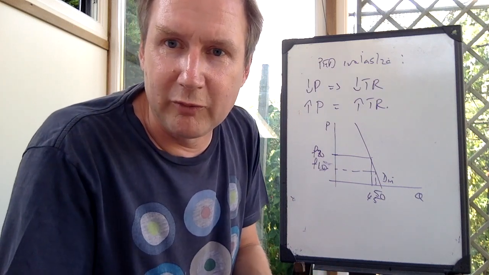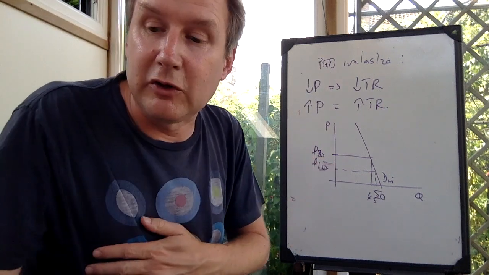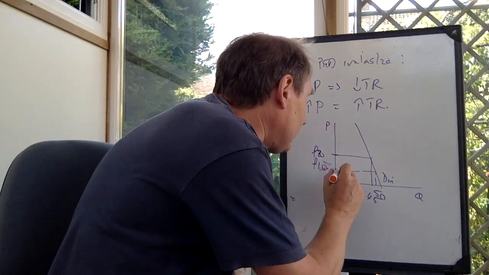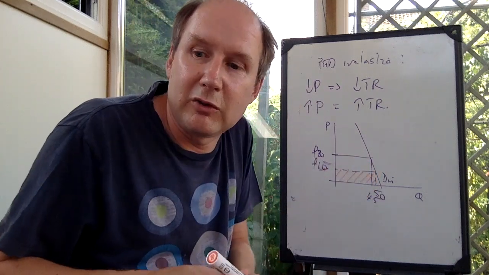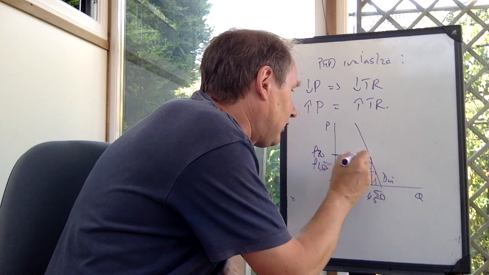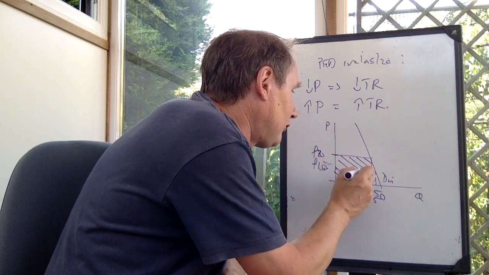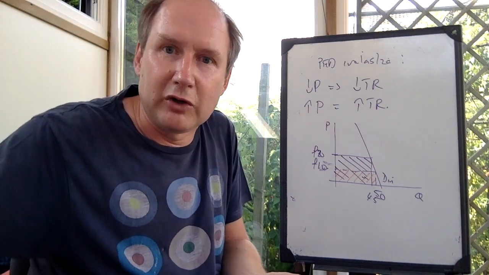So revenue has risen, from £500 to £900, and you can show this, in the sense that was the original revenue, price times quantity, so we can show it as that rectangle, whereas the new revenue is this much larger area here, 20 times 450. So you can show it numerically, or you can show it on a diagram.